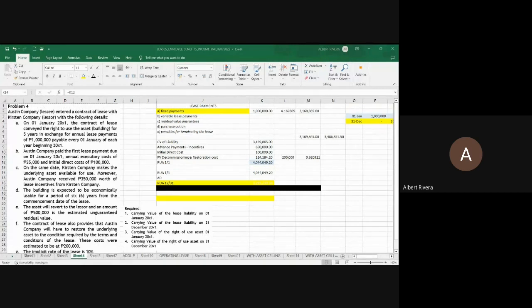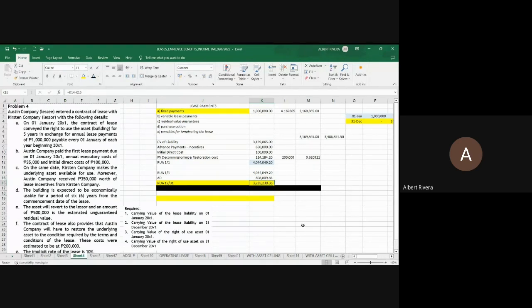None. Okay. So, what should be the denominator to be used? Life of 6 years or lease term of 5 years. So we will be using 5 years. Okay. Then, will we consider the reduction of the residual value in the numerator? Yes or no? The answer is no because there is no chance. Okay? So this is 4,044,000 divided by 5 years and the answer is 808 depreciation expense and this is the carrying value December 31.